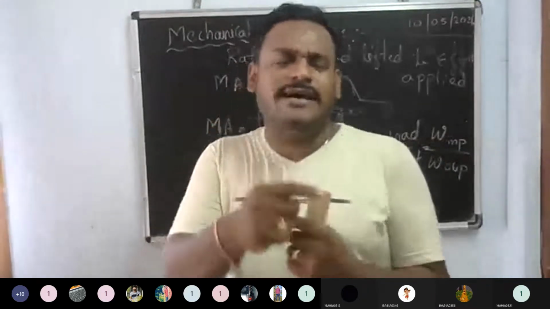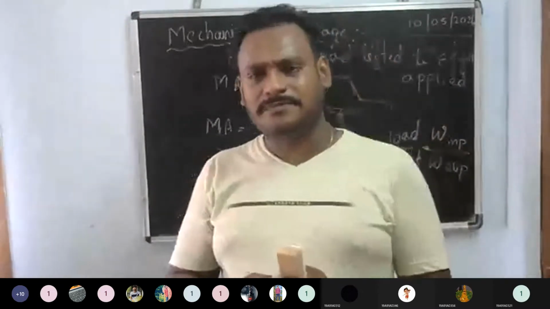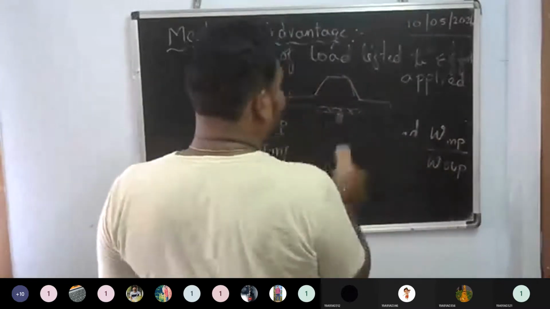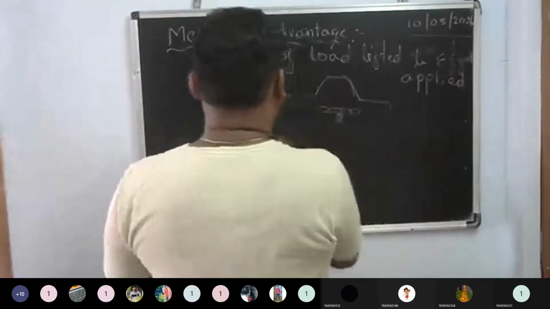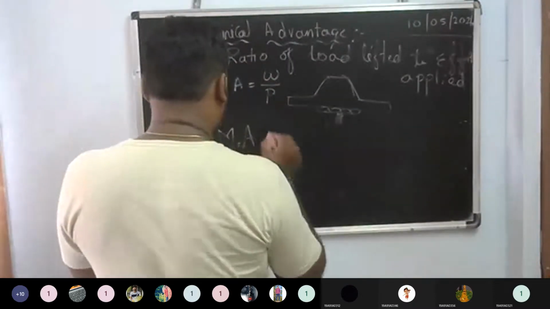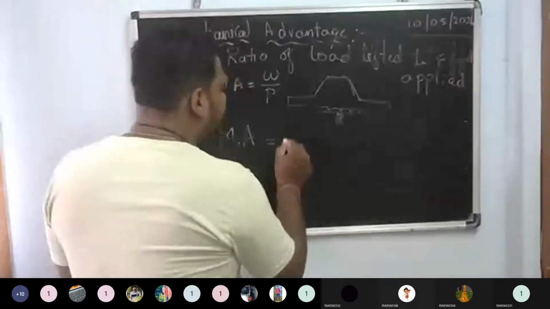Whenever I want to consider a linear motion, then how will the formula be prepared? That is the thing I'm placing here. Just check it. Just write down the mechanical advantage in terms of velocity.